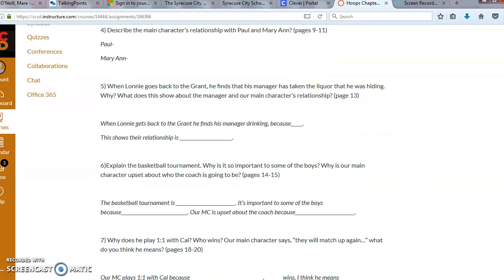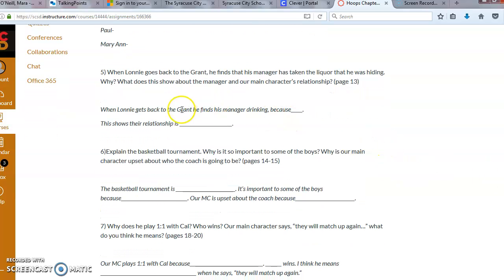So she's giving you how to start your questions. You have to fill it in with that information from page 13. Question number 6. Explain the basketball tournament. Why is it so important to some of the boys? Why is our main character upset about who the coach is going to be? Pages 14 and 15.